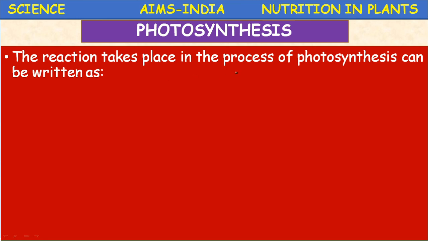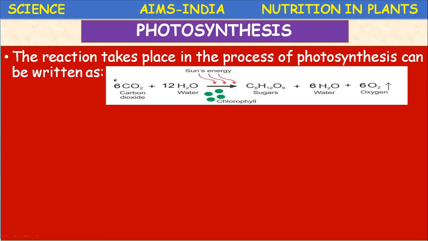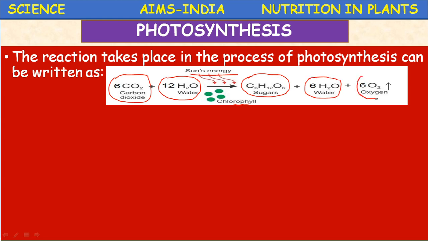Next, the reaction that takes place in the process of photosynthesis can be written as a complete equation: 6CO2 plus 12H2O, in the presence of solar energy and chlorophyll, gives rise to C6H12O6 sugar, 6H2O water and 6O2 oxygen.